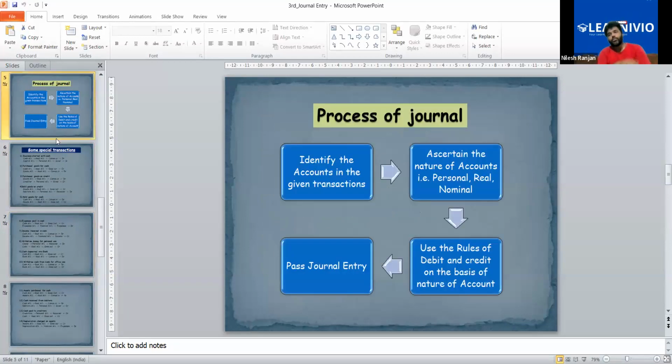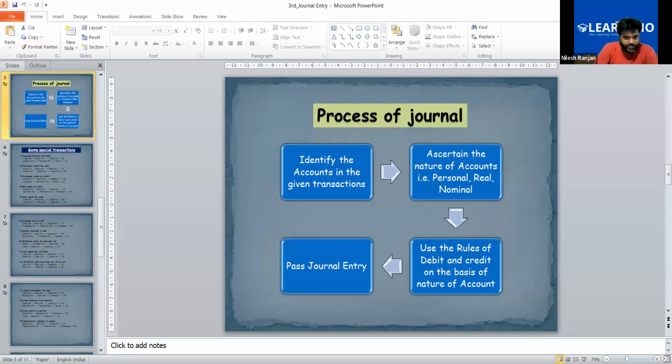Now you have to read the question and first identify the accounts in the transaction. Accounts can be only from these three categories: personal, real, and nominal. Apart from these, there is no other category, so you cannot write anything else. Either you have to write the things that we use in business, the name of a person, or income and expenses. So these are the accounts that we have to identify in any transaction.